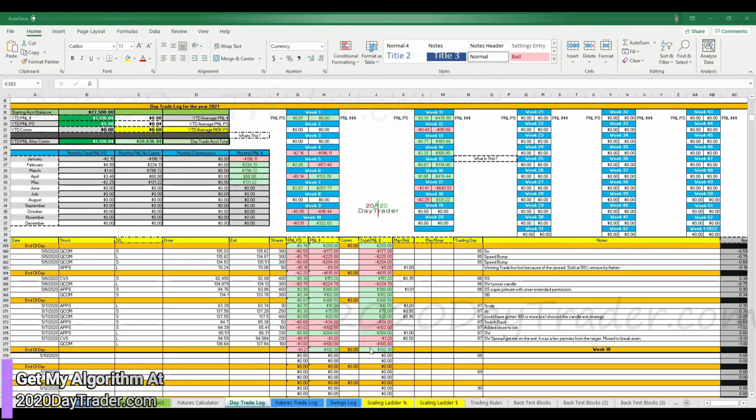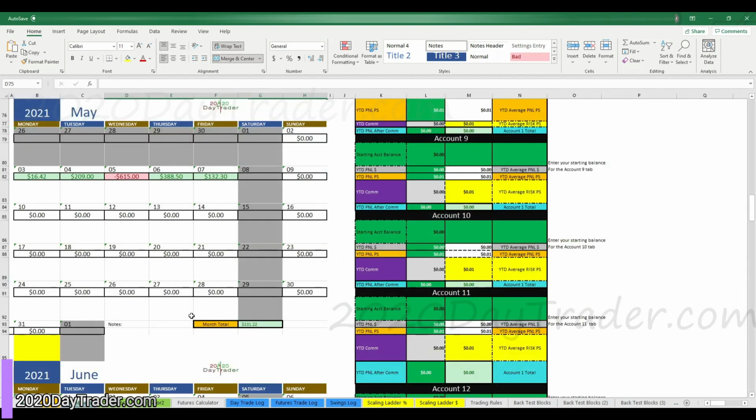We're red in the pennies per share side, but at least we're profitable on the day, 132 for the day. So we're definitely recovering a bunch of this week. If we look up top here, we are in week 18 right now. So we are going to finish the week green by $131. That's pretty awesome. And if you come over here, May, we're still up $131. So we go over to dashboard, and then we can see May right here, 131. And this is what the week looked like right here.